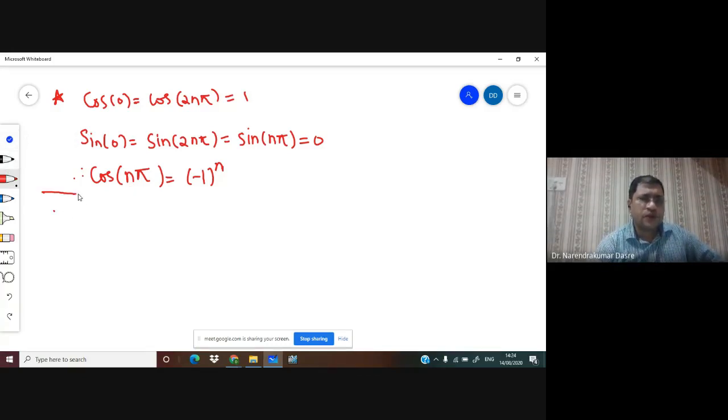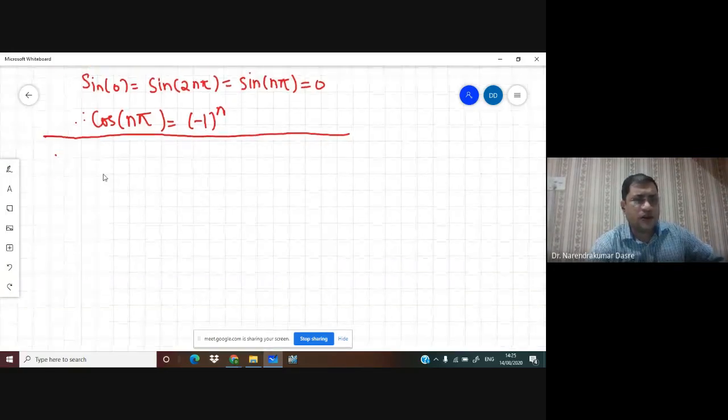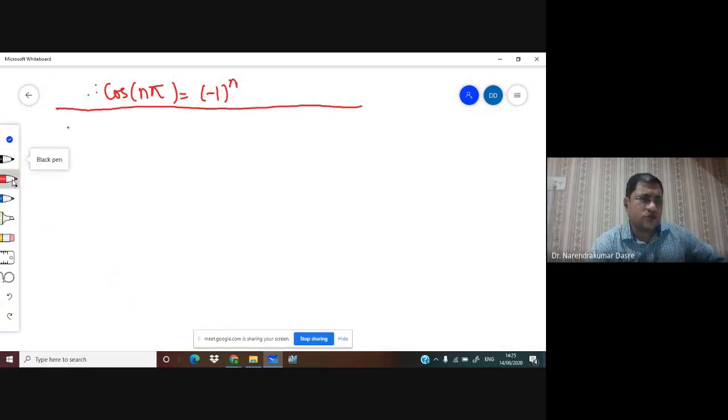Now apart from this, we have seen the formula for a0, an and bn, and you see that there we will always require the derivative of sine and the derivative of cosine, as well as the integral of sine and integral of cosine.